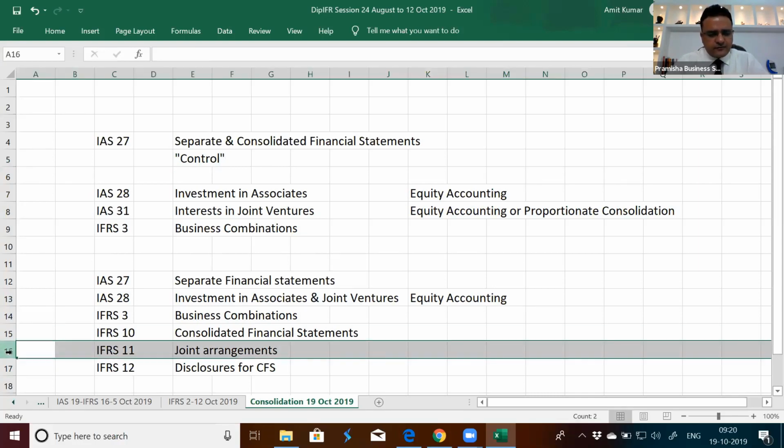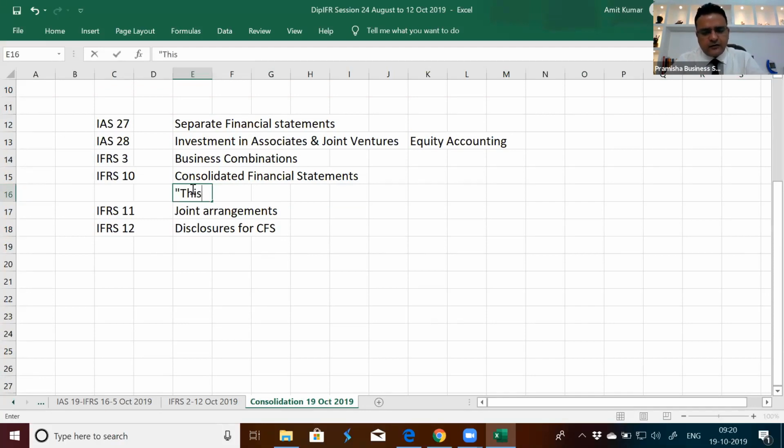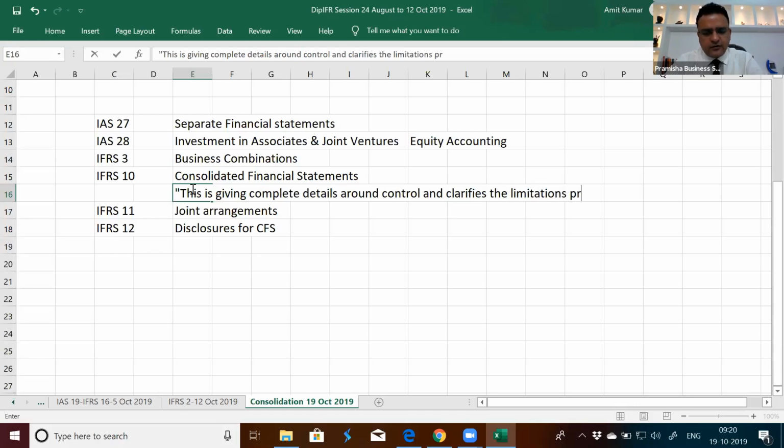IFRS 10 elaborates the definition of control, giving complete details around control and clarifying the limitations the previous standard had. So if I look at the basic difference between IAS 27 separate and consolidated financial statements and IFRS 10, the basic difference is in the area of defining control.